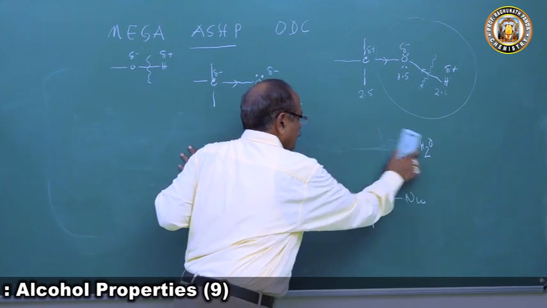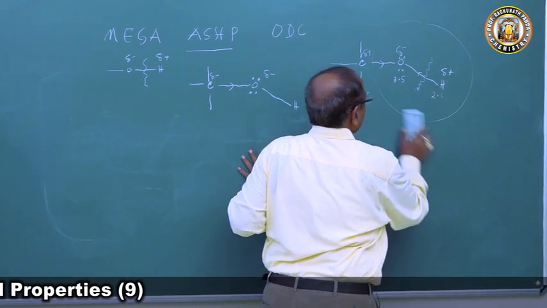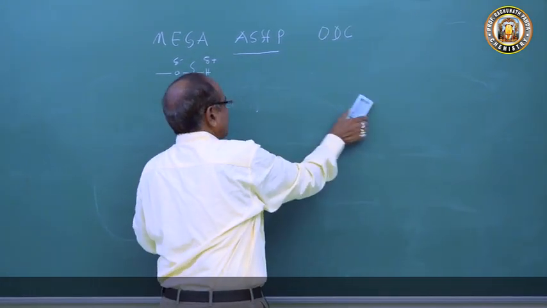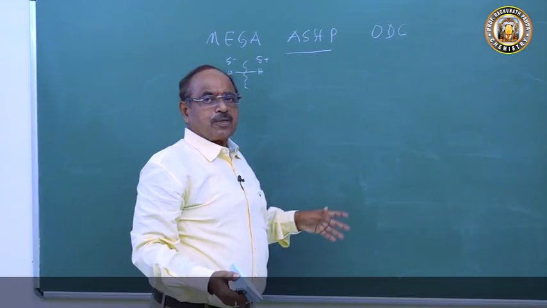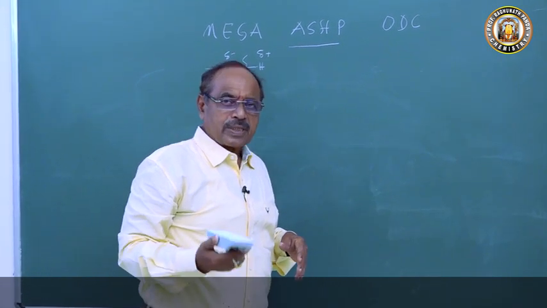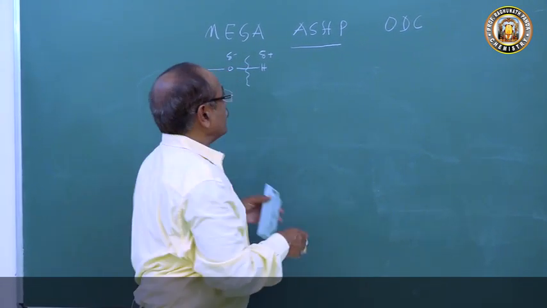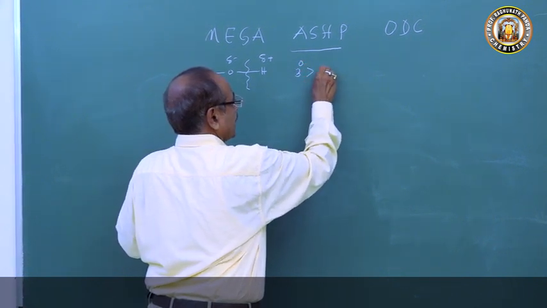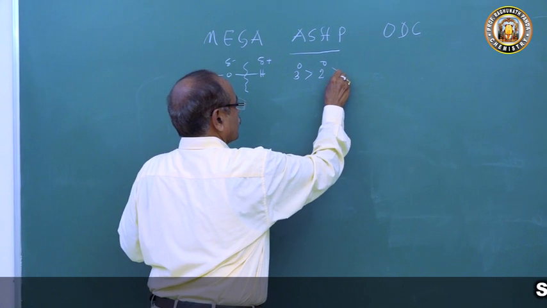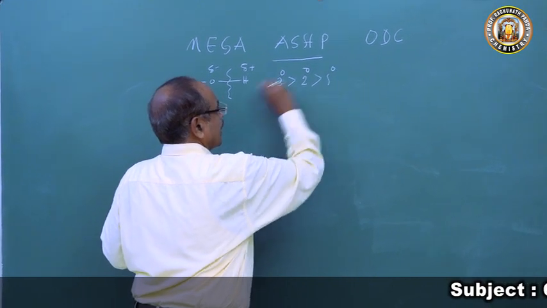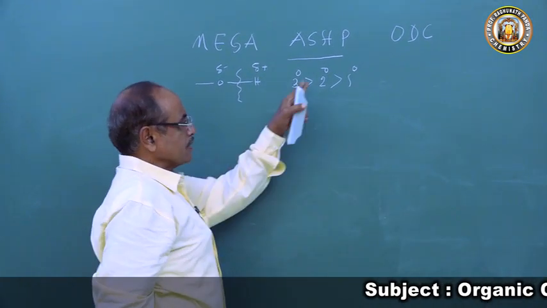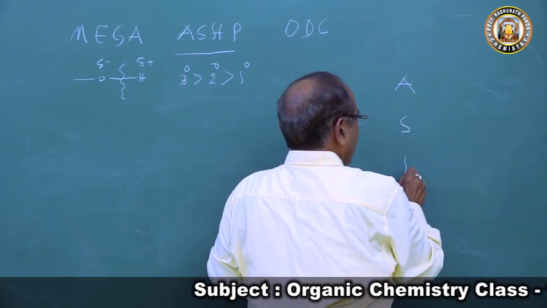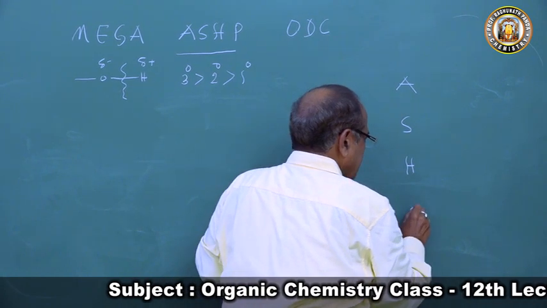The tertiary carbonium ion is more stable than the secondary carbonium ion, which is more stable than the primary carbonium ion. That carbonium ion is more readily formed, and the order of reactivity for ASHP is tertiary alcohol more reactive than secondary alcohol, more reactive than primary alcohol. So what are these ASHP reactions involving the OH group? I have given you the mnemonic ASHP.